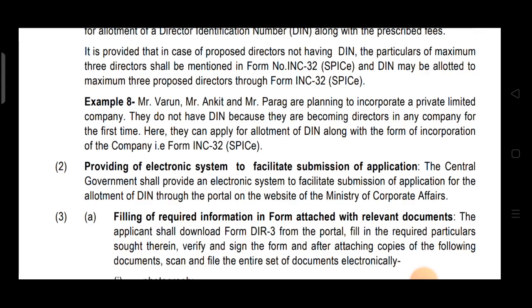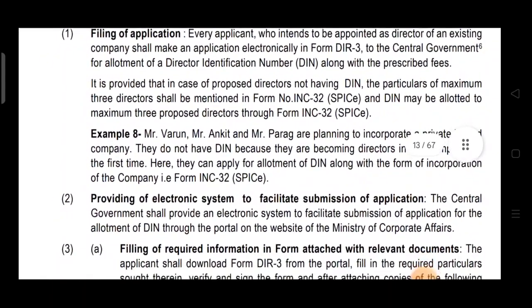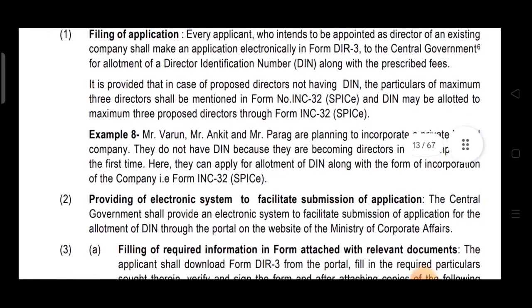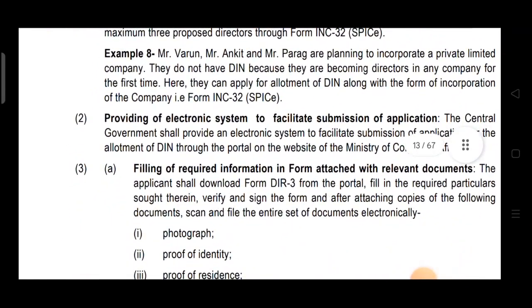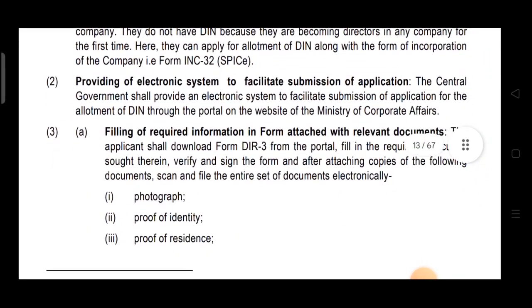So it's done. Now point number 2. The first point in the procedure was filing of application. We have filed the application, DIR 3 or INC 32. Now point number 2, providing of electronic system to facilitate submission of application.